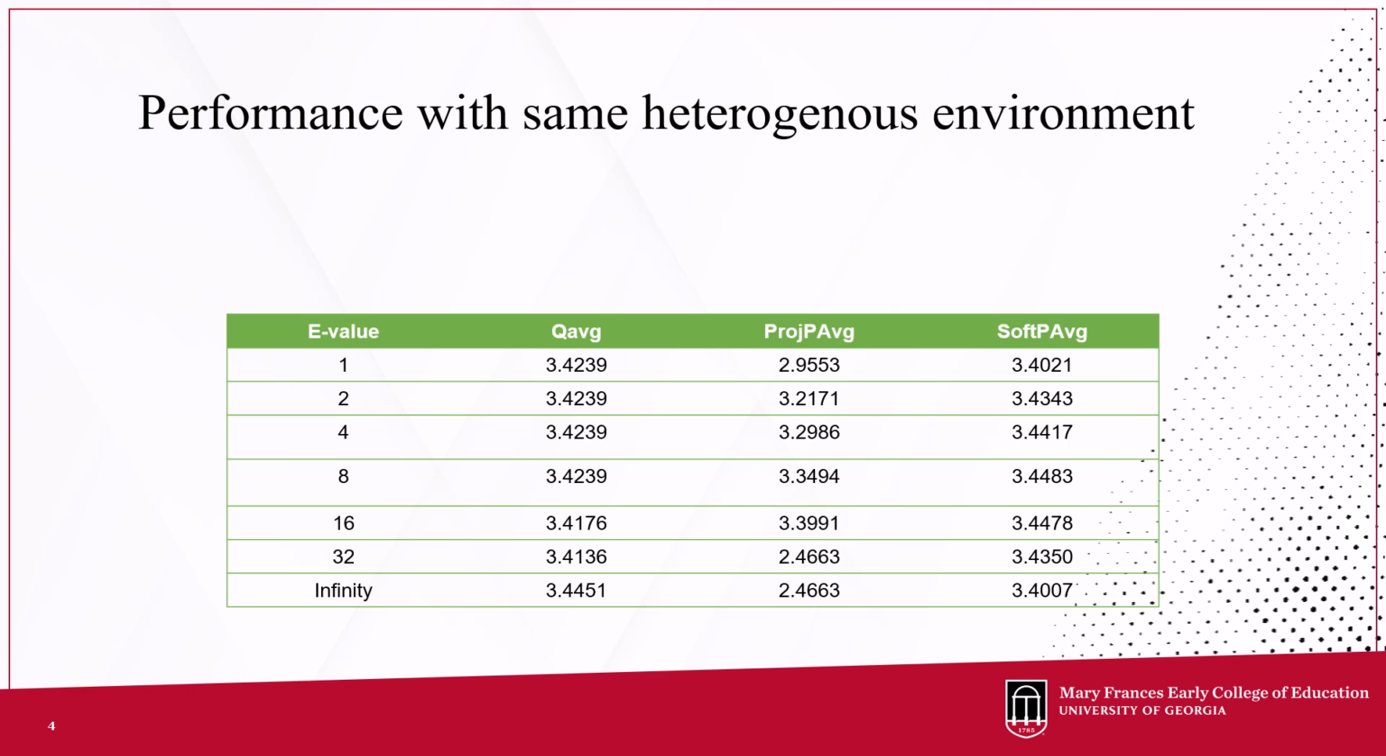Moderate E-values like 16 or 32 gave the best results, but very large E-values such as infinity caused drift and worse global coordination. And all these results can be seen from this table.